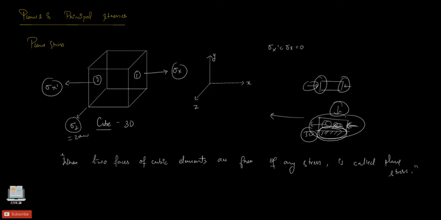Now let's see about the principal stresses. In part 1 of the stress transformation, we had considered a beam, isn't it, which had a length of say L. Within the beam, earlier we had considered different elements. These elements, I will represent as small e. The elements by themselves act as a member, meaning they themselves act as a small beam-like element.